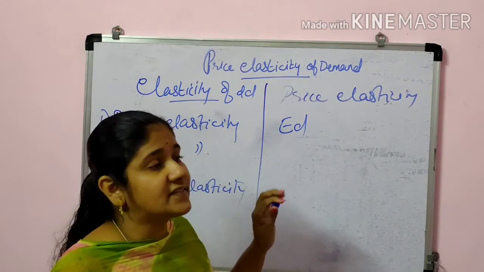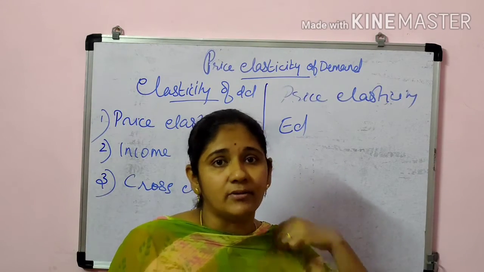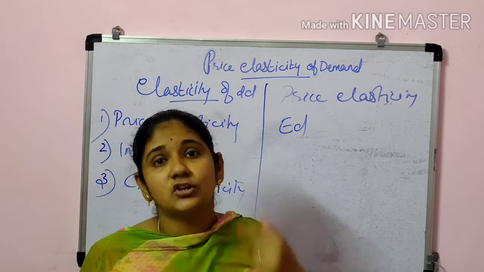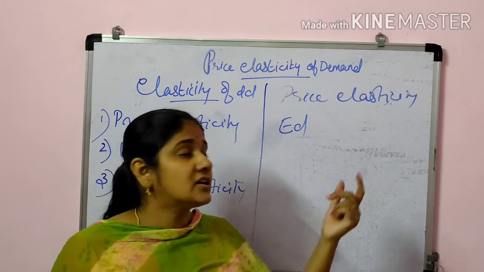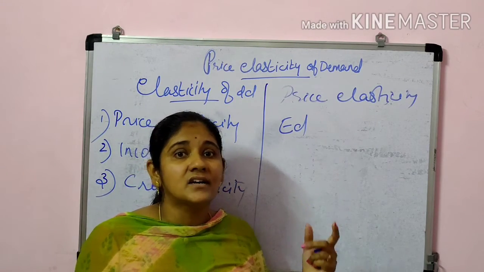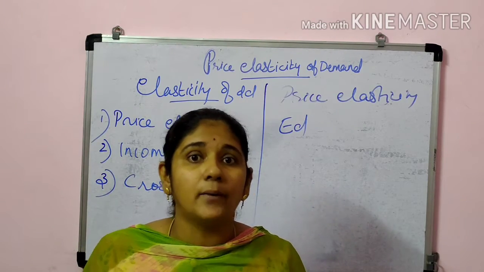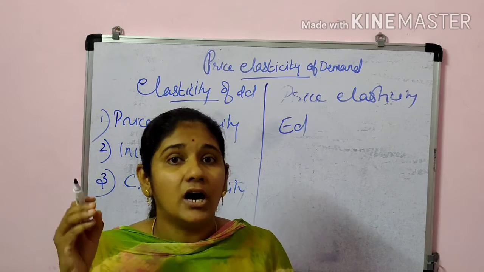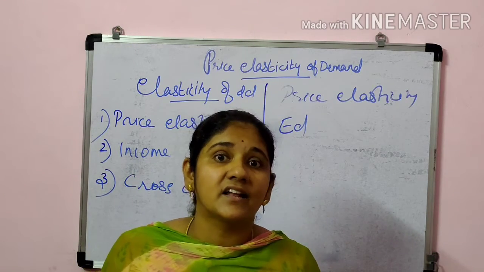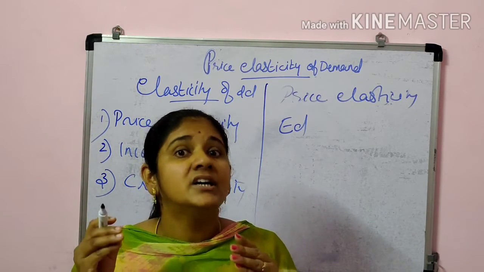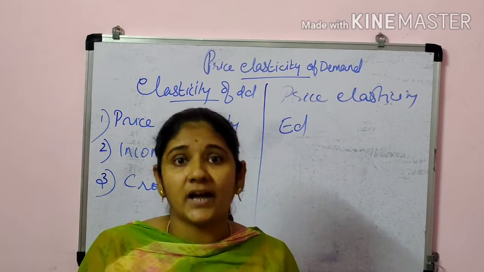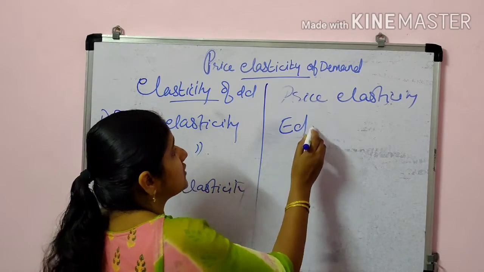Then what is this price elasticity of demand? Here we can see that it is a ratio of the percentage change in quantity demanded as a result of the percentage change in price.